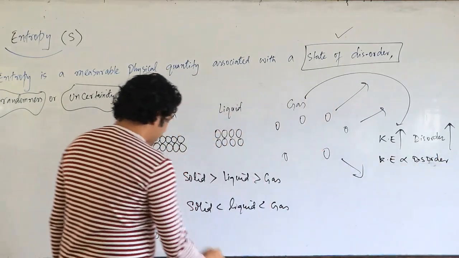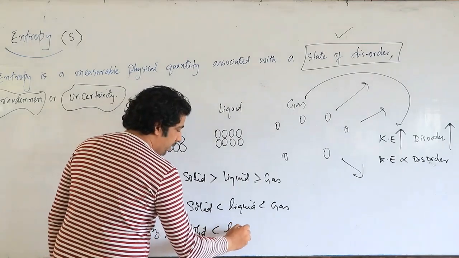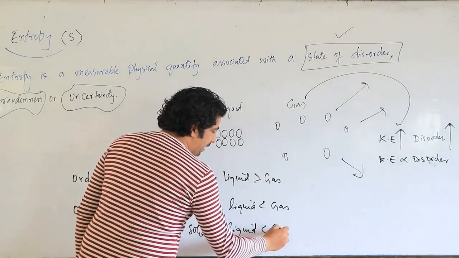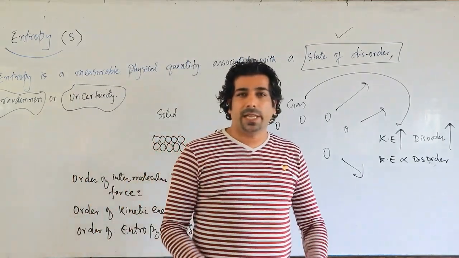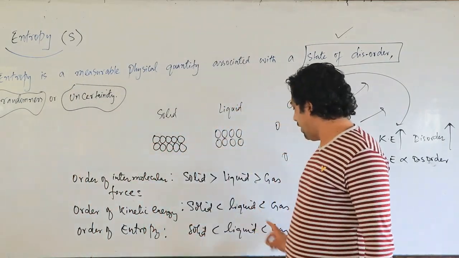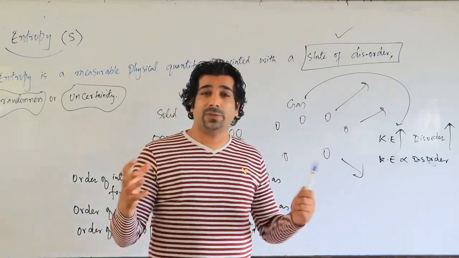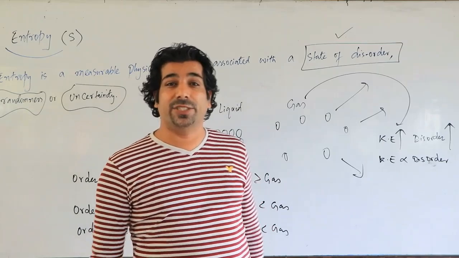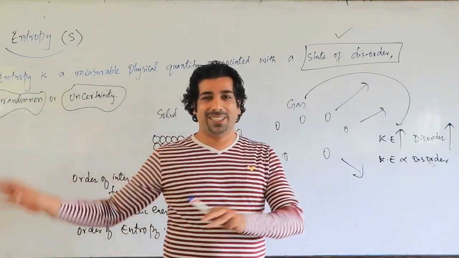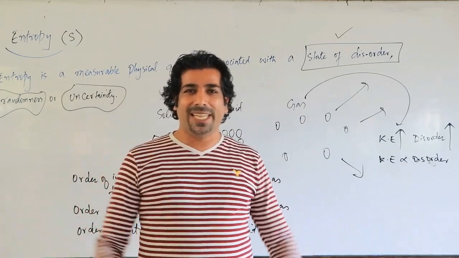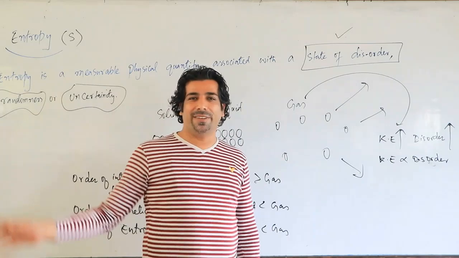So I will write down the same thing here. It will be solid, liquid, and finally the gas, my dear friends. So please remember, my dear friends, that the gases will have the highest disorder because gaseous molecules have high kinetic energy and they can easily move from one point to another point. They are free to move and they will mess up the things. They will create the disorder, my dear friends.